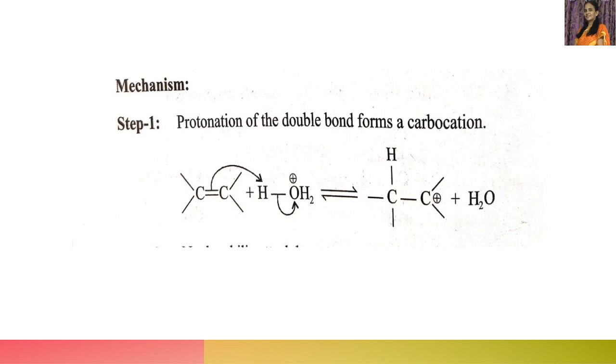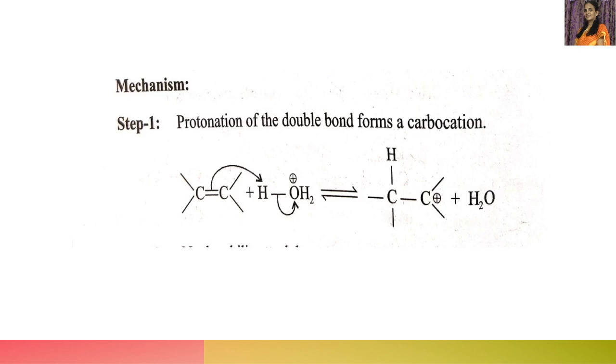The pi bond electrons go and attack the hydrogen atom of the H3O plus ion. Then the protonation takes place. That is, between one of these two carbons and hydrogen, a bond is formed.